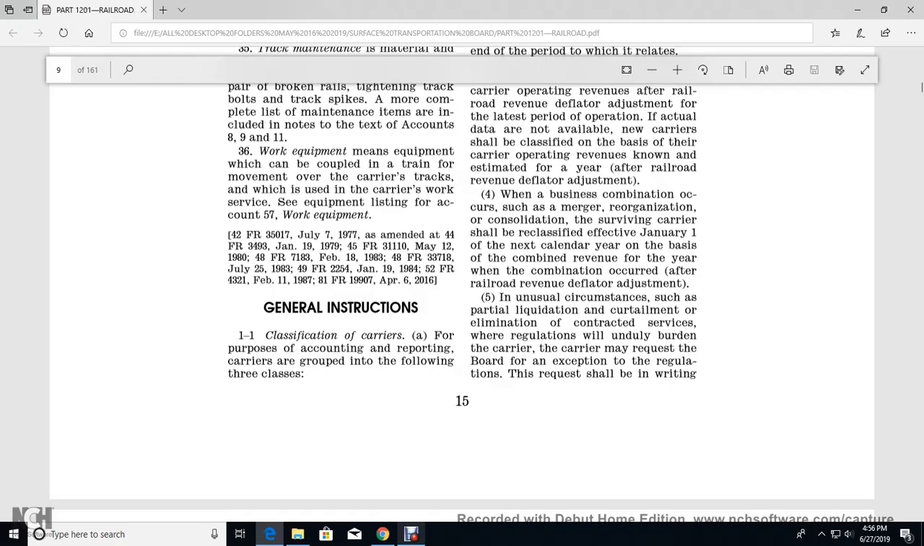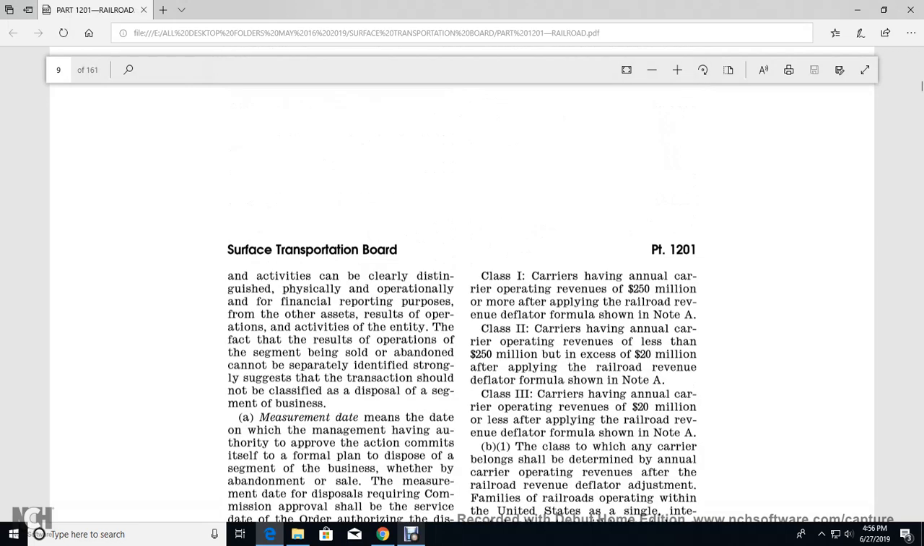Alright, General Instruction 1-1, Classification of carriers. For the purpose of the accounting report, the carriers are grouped into the following three classes. Class 1: carriers with annual operating revenues of $250 million or more after applying the railroad revenue deflator formula shown in Note A.